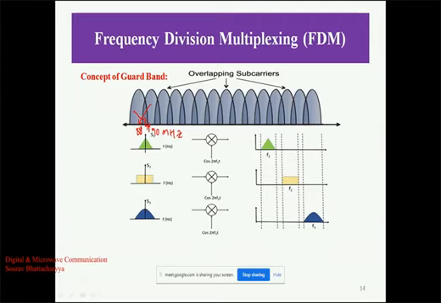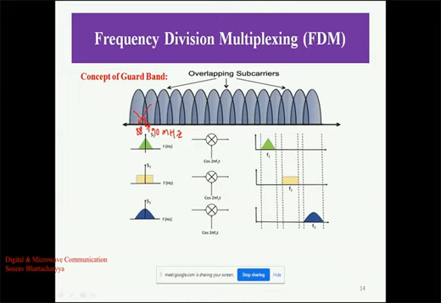So this type of overlapping is known as crosstalk in communication. So how can we avoid the overlapping? We can separate the signals with a band known as a guard band. So what is a guard band? A guard band is an unused frequency spectrum which does not carry any information, and is just used to avoid overlapping of the spectrum.